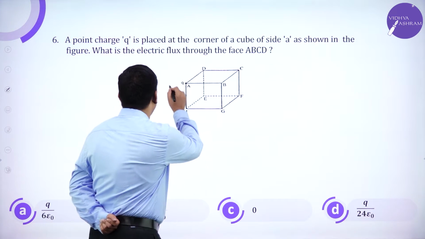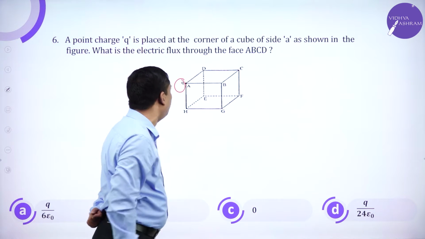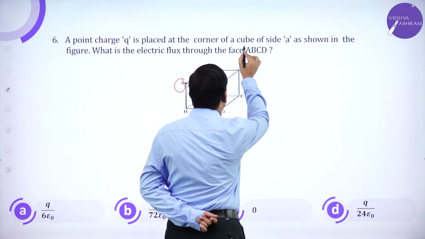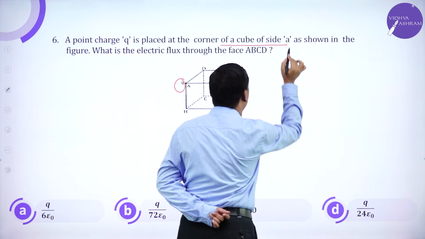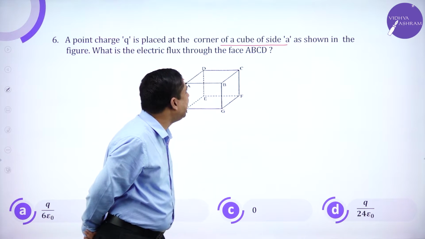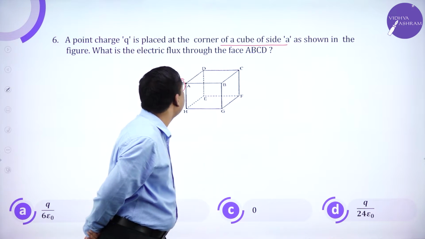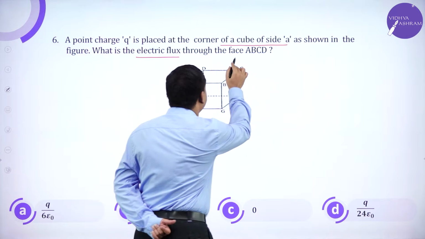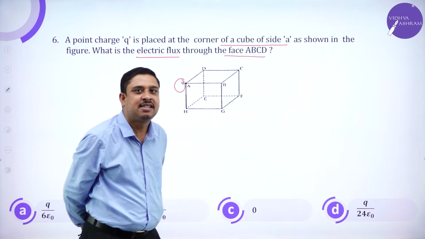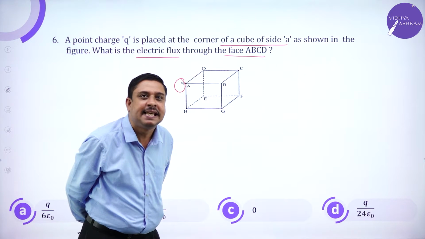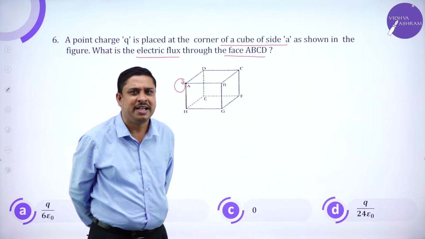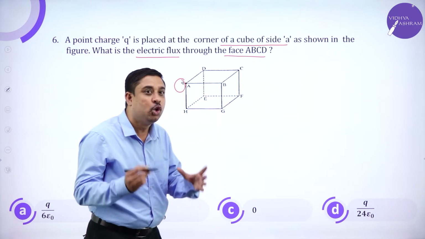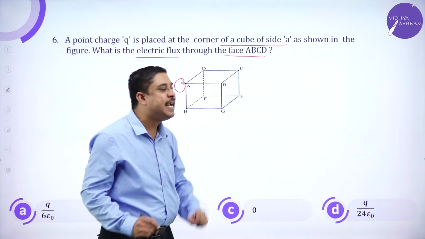Now, a point charge Q is placed at the corner of a cube of side A as shown in the figure. What is the electric flux through the face A, B, C, D? Fine, quite interesting. There is a cube whose side is A.